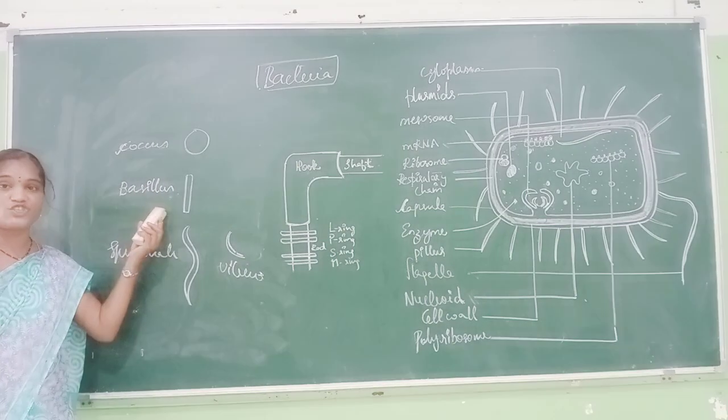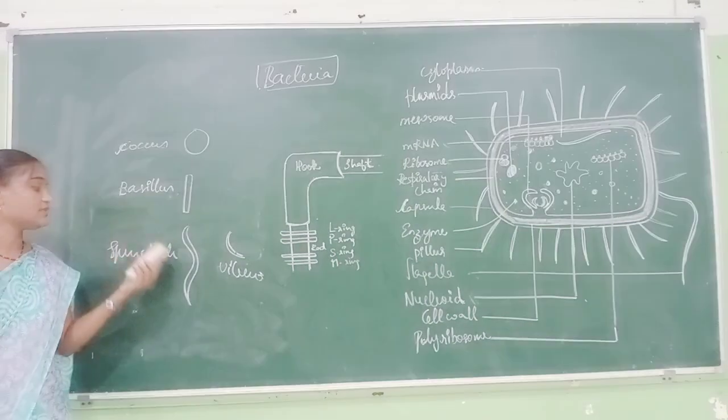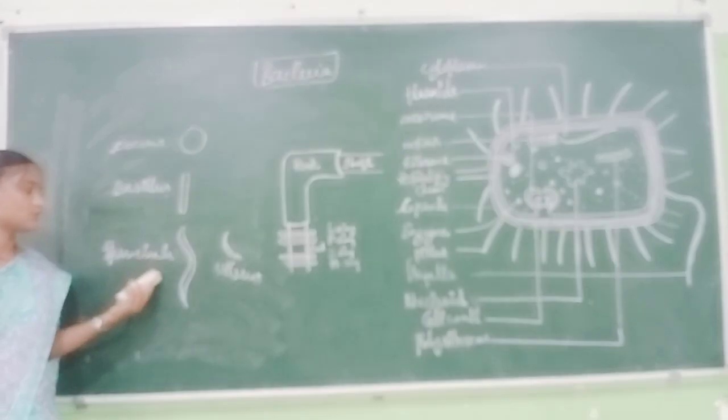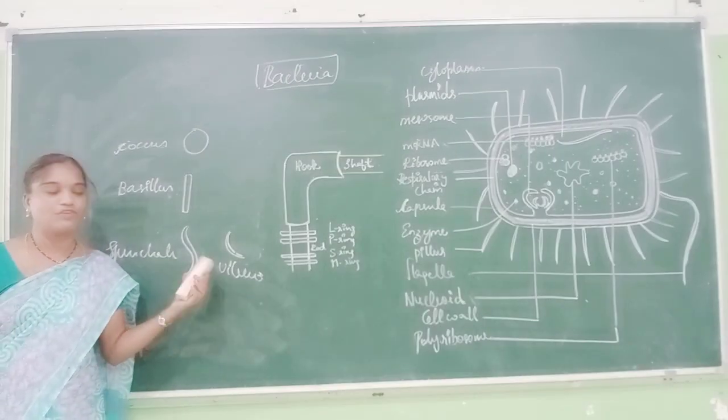If rod shape, it is known as bacillus. Spiral shape, spirochetes. Comma shape, vibrio. These are the different structures in which bacteria are arranged in our environment.